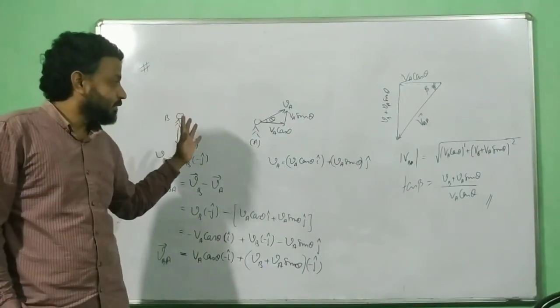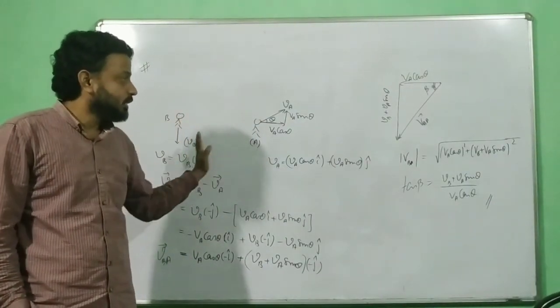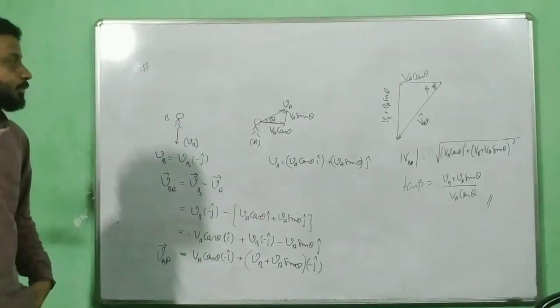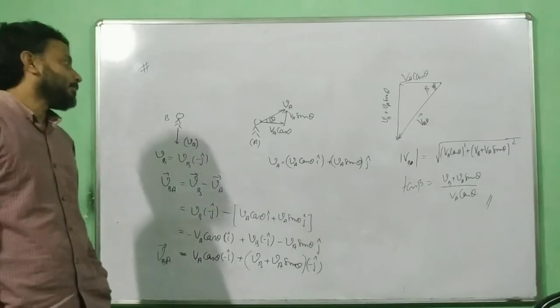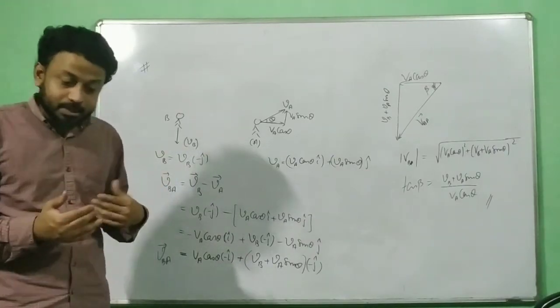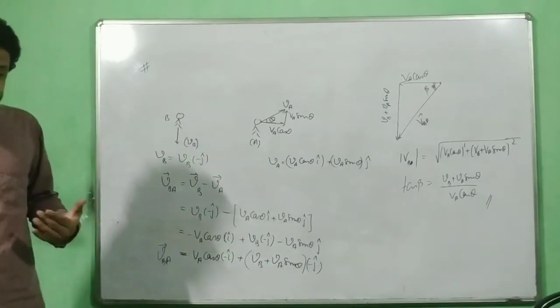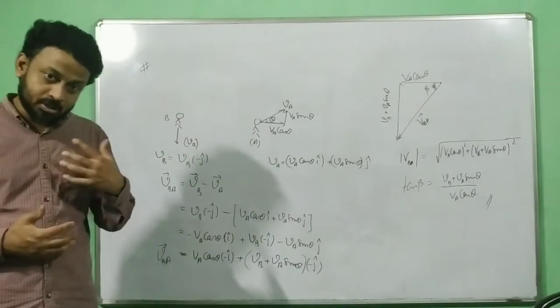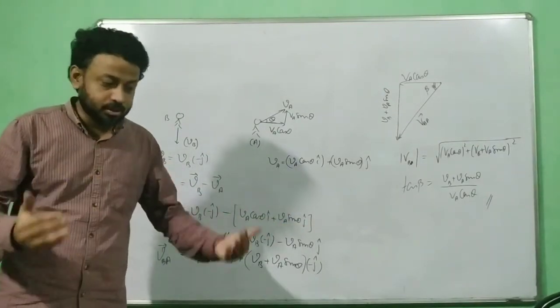So in today's class, we have just seen how to do this part, with VA cos theta and VA sin theta. In the next class, we will also use some distance component and some time factor, and we will try to see, with a given relative velocity, how much time it will take to cover a given distance, all those things.